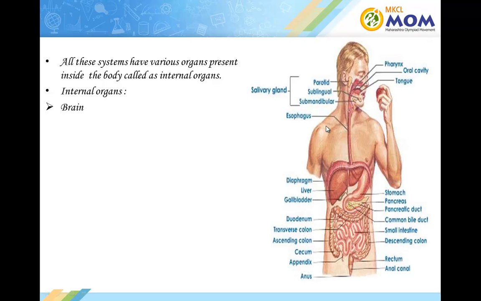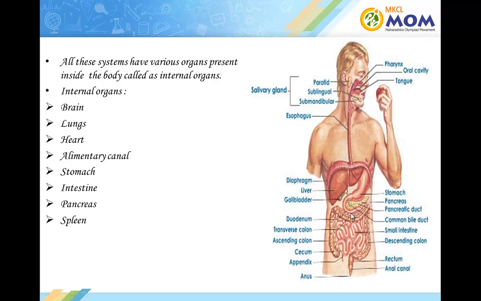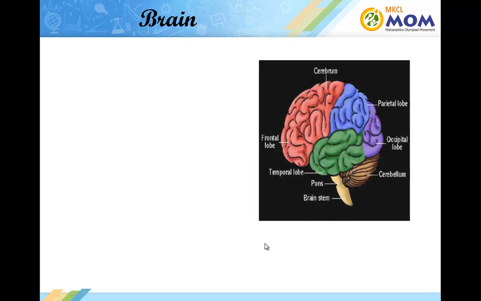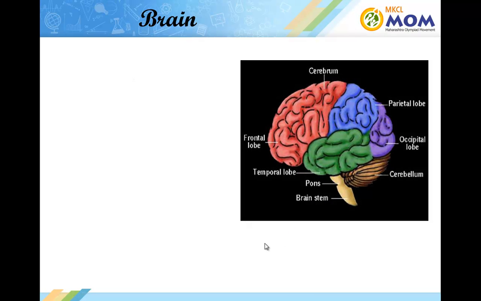For example, the internal organs like the brain, the lungs, the heart, alimentary canal, stomach, intestine, pancreas, spleen, liver, kidneys, and urinary bladder. Now let's see one by one about a few internal organs.